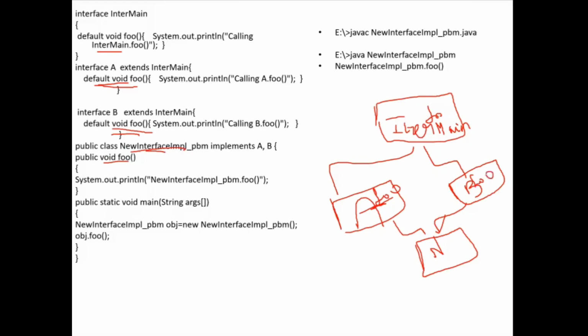So now what will happen? If I try to create an object for this class and call the foo method, I will get an error. So that time what I have to do is override the foo method in this class also. Then only I won't get an error. Got it?